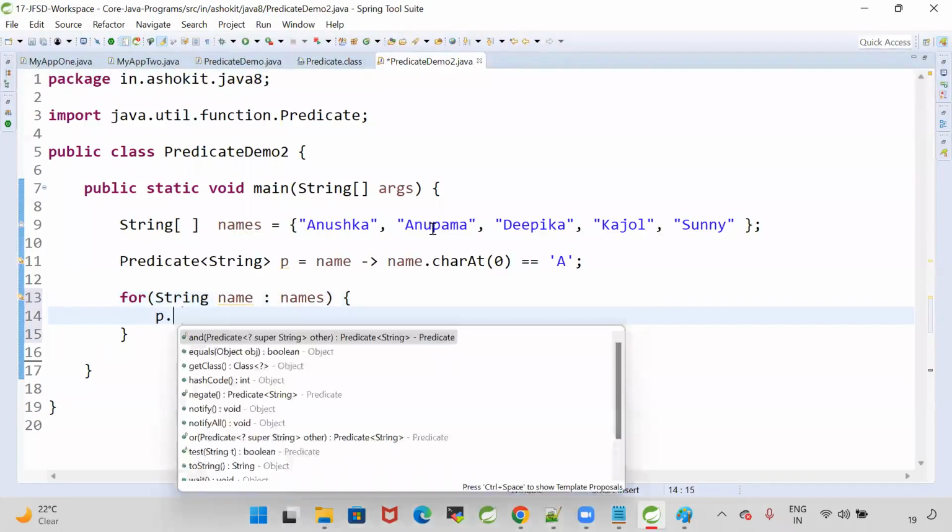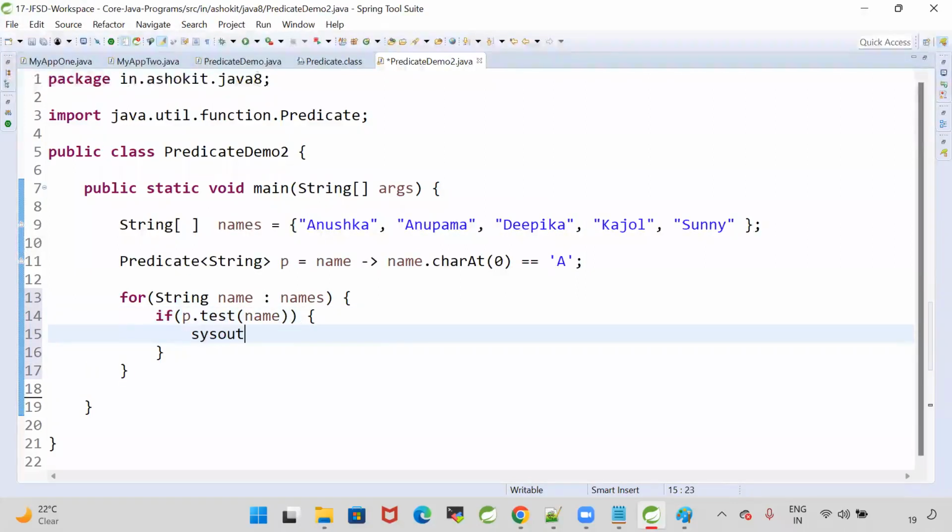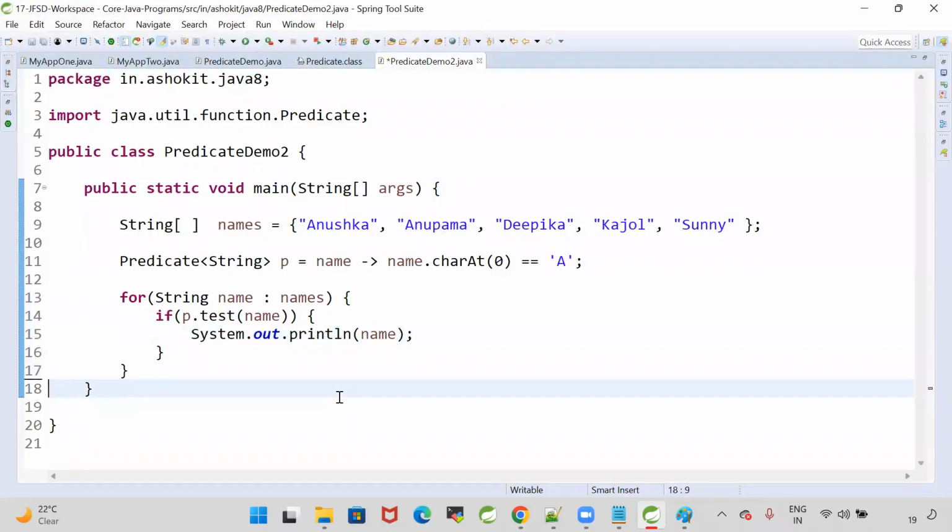Then I will call p.test(name). Then the lambda expression will be called, and the lambda will return true or false. If it is true, then I will print the name.